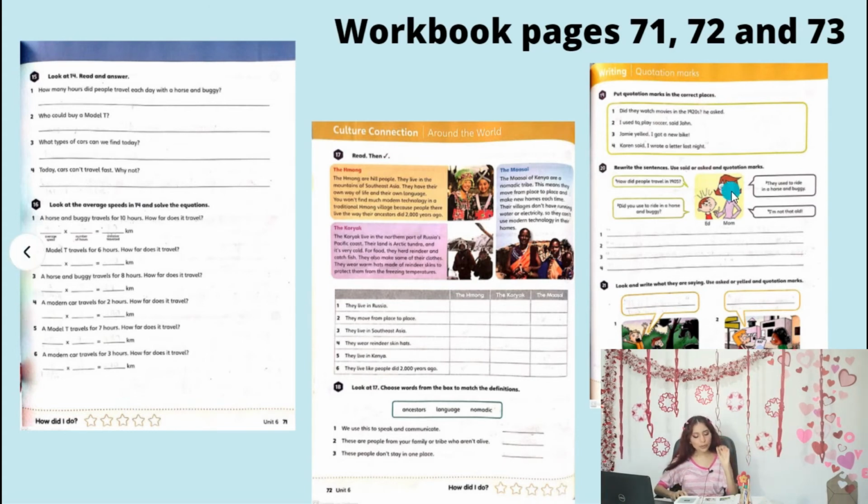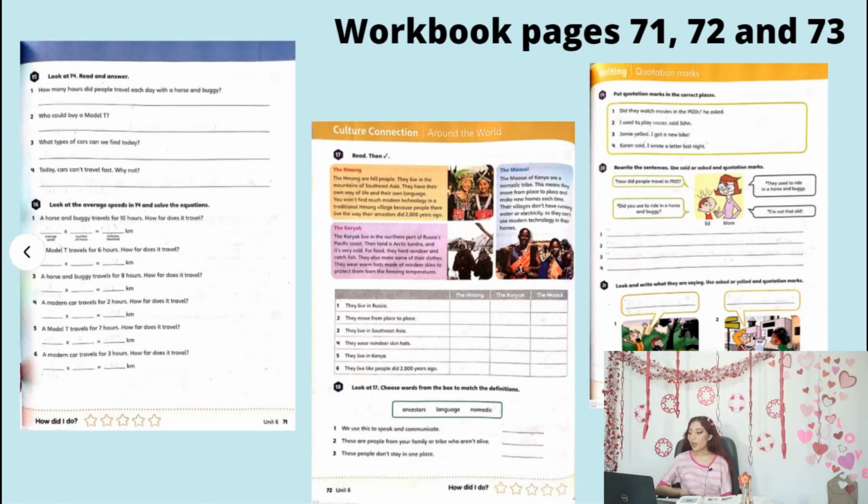Activity 20 says rewrite the sentences. Use said or asked and quotation marks, such as the previous activity. Okay, so you are going to write again these ones, los que están en los globos. Number 1, how did people travel in 1910? And you are going to use, for example, he said, he asked, how did people travel in, and you're going to use quotation marks where necessary.